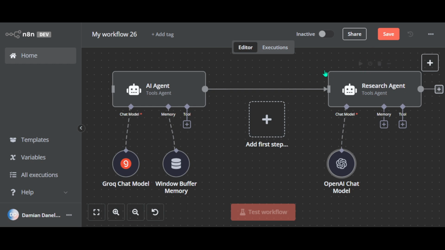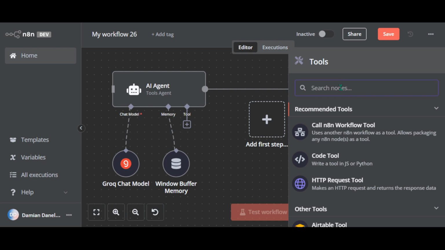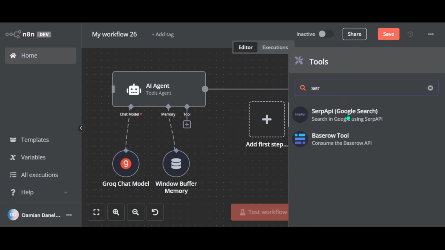Now we need to give our research agent access to some tools. In that case, we need to connect it to SerpAPI. So click on this plus button, search for SerpAPI. SerpAPI basically allows the agent to search the web. So select this node.